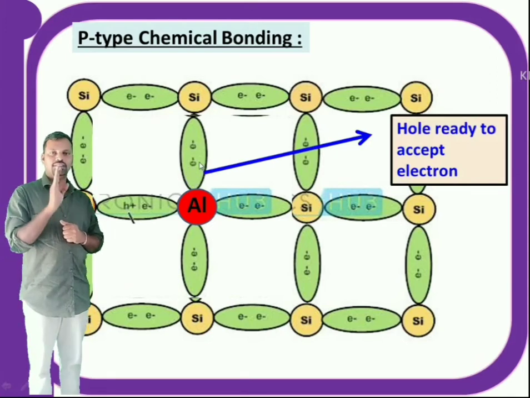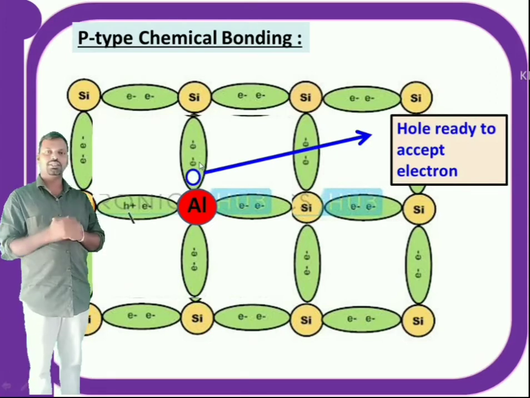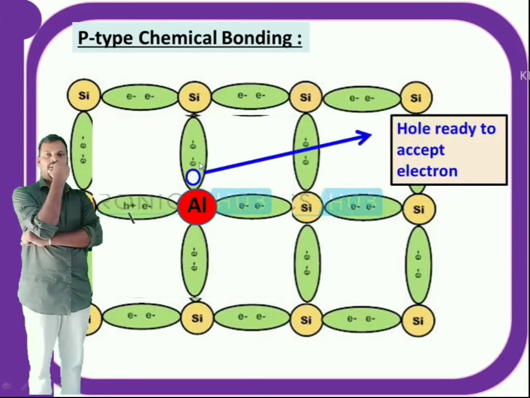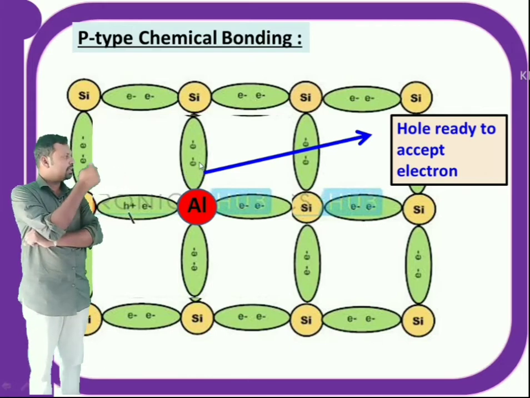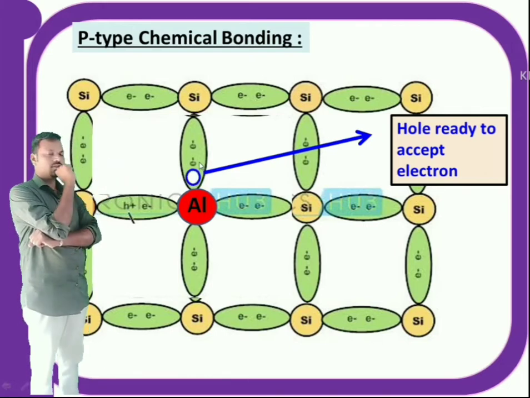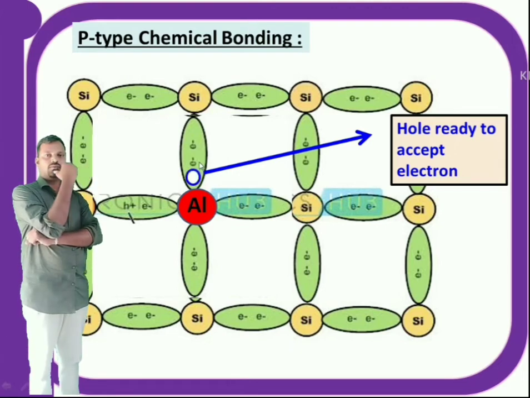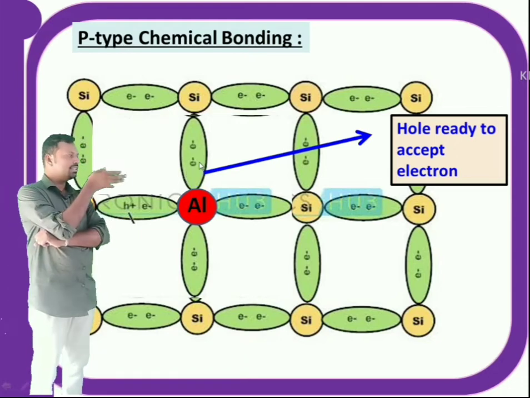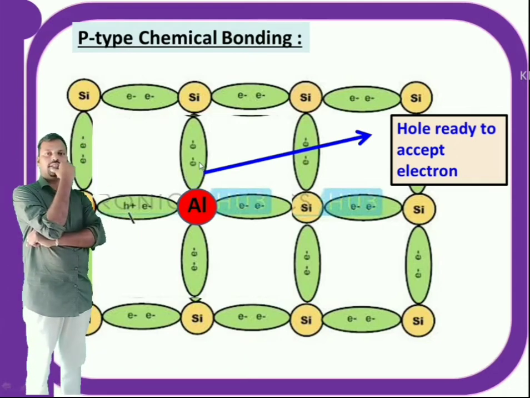So for each aluminum atom, one hole is created. This hole is ready to accept an electron with a very small amount of energy, in the range of 0.01 electron volt. For each impurity atom, one hole is created. In this way, the number of holes is large in case of p-type semiconductor. That's why they are majority charge carriers, right?